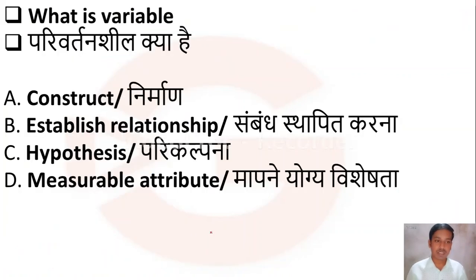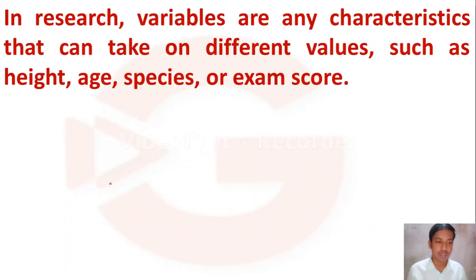Yes friends, now let us move to the question. Here the question is, what is variable? Option A, construct. Option B, establish relationship. Option C, hypothesis. Option D, measurable attribute. Yes, I hope you know about the variable.